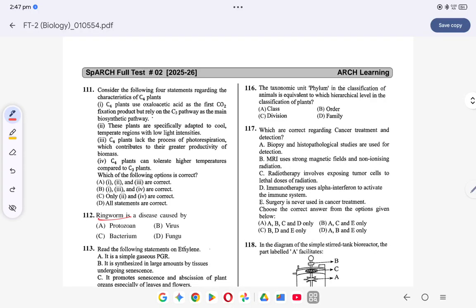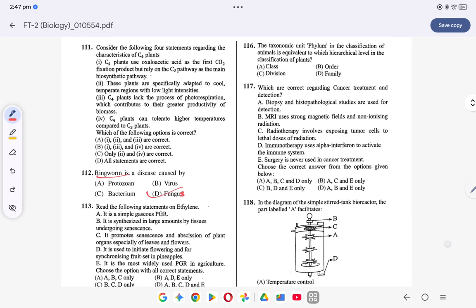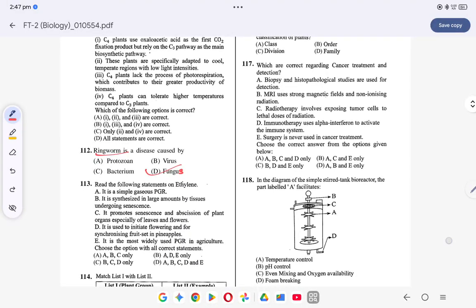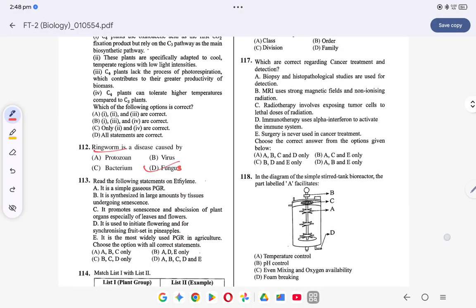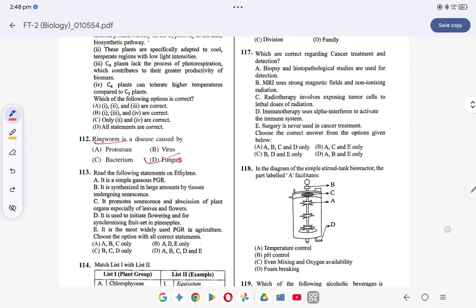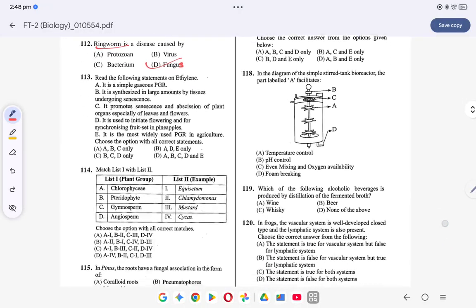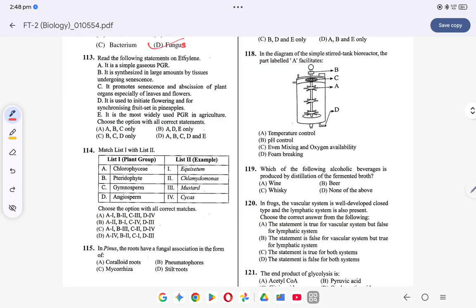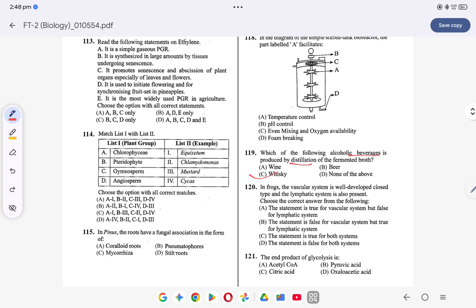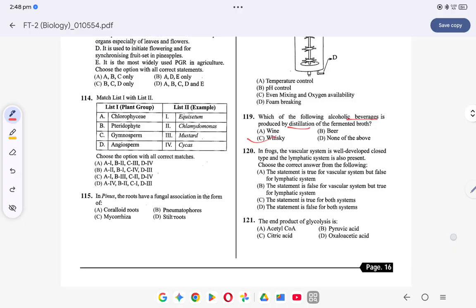Coming to the next question, question number 112. What causes ringworm? Fungus. Ringworm is caused by fungus. Coming to the next question, question number 119. Which of the following alcoholic beverages is produced by distillation of fermented broth? Which one is produced by distillation of fermented broth? This is whiskey. Whiskey is formed by distillation of the fermented broth. So the option will be C for 119.